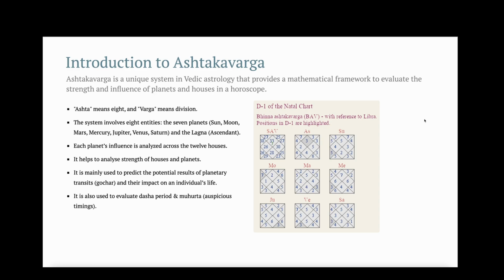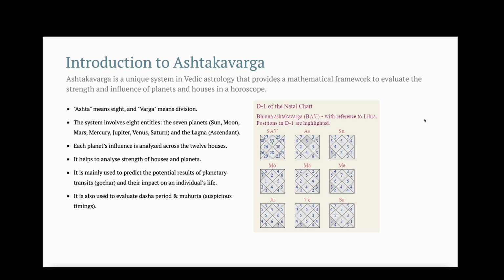Ashtakavarga is a unique system in Vedic Astrology that provides a mathematical framework to evaluate the strength and influence of planets and houses in a horoscope. Ashta in Sanskrit means 8 and Varga means division. So it's the 8-division system, which involves 8 entities. Those are the 7 planets: Sun, Moon, Mars, Mercury, Jupiter, Venus, Saturn, and the Lagna or the Ascendant.